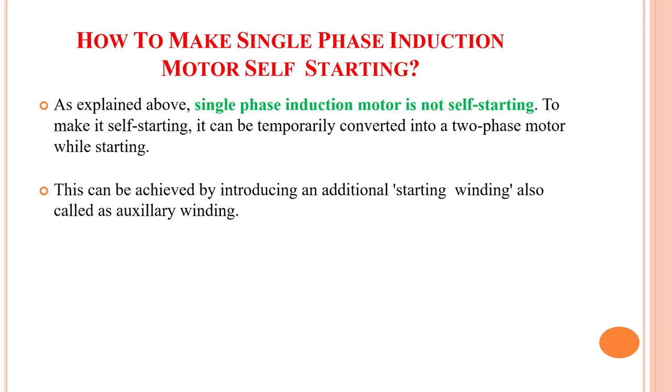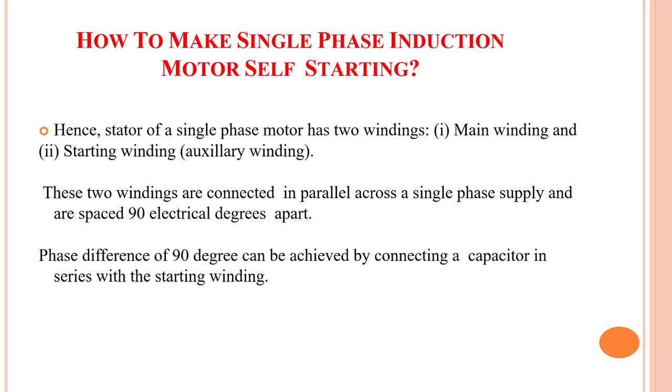Now, as it is not self-starting, to make it self-starting, it can be temporarily converted into a two-phase motor while starting. This can be achieved by introducing an additional starting winding, also called the auxiliary winding. So we are introducing an additional winding, called the starting winding or auxiliary winding, and making the single phase motor work as a two-phase motor only at the start. The stator of the single phase motor now has two windings, the main winding and the starting winding. These two windings are connected in parallel across a single phase supply and they are spaced 90 degrees electrical apart, and a phase difference of 90 degrees can be achieved by connecting a capacitor in series with the starting winding.